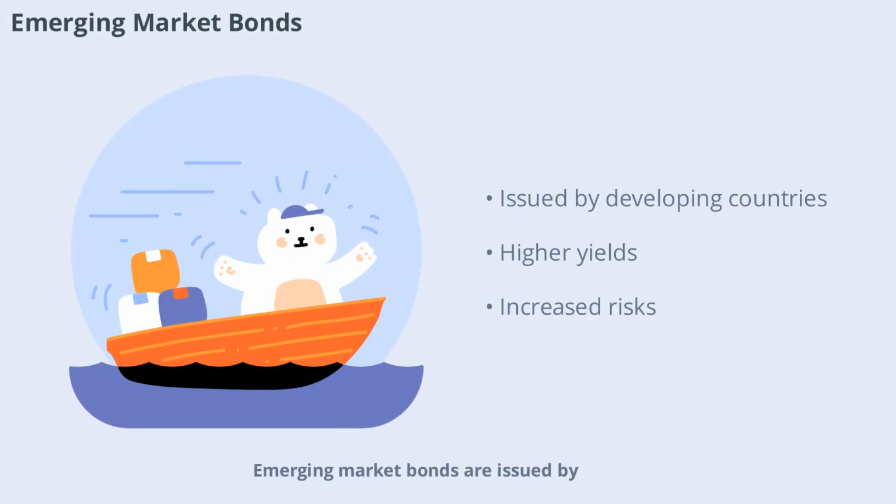Emerging market bonds are issued by governments or companies in developing countries. These bonds often offer higher yields to compensate for the increased risks, such as political instability, economic volatility, and less established legal systems. While they can enhance returns and diversification, investors should carefully assess their risk tolerance before adding emerging market bonds to